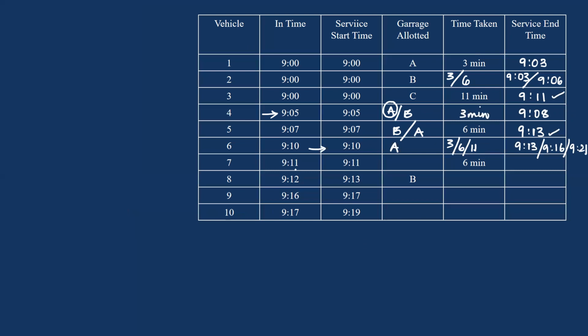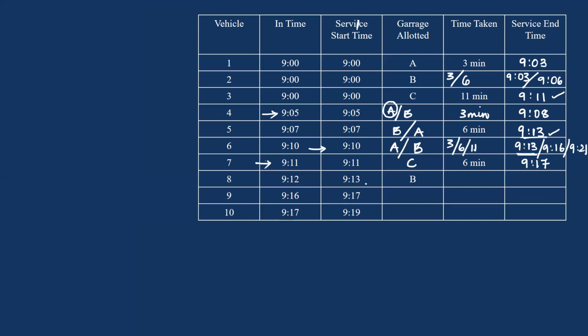Now coming to 9:11, seventh vehicle. This entered at 9:11 and the service start time was 9:11. So at 9:11, one of the garages is free. This can be either A or B. A is busy till 9:13 and B is also busy till 9:13. So this should be C. So 9:11 plus 6 minutes, so C is busy till 9:17.